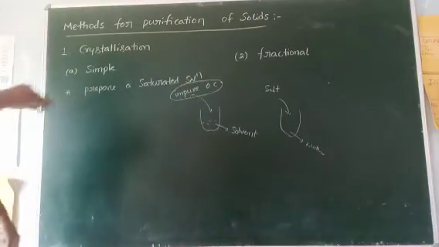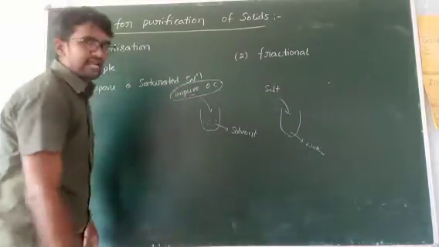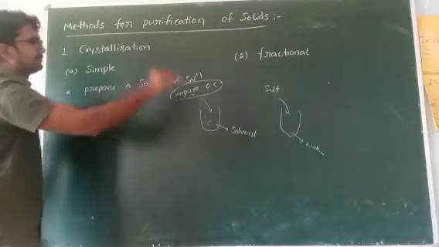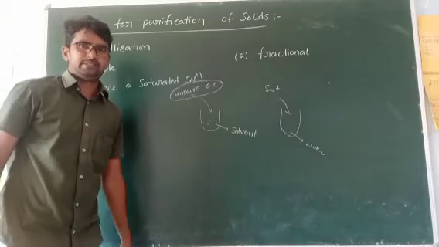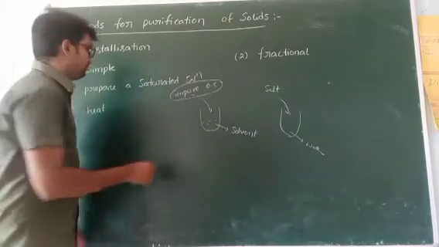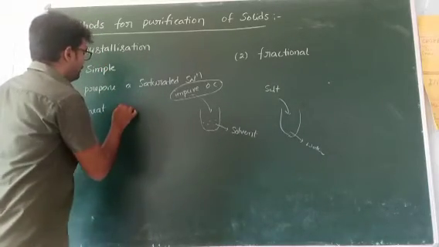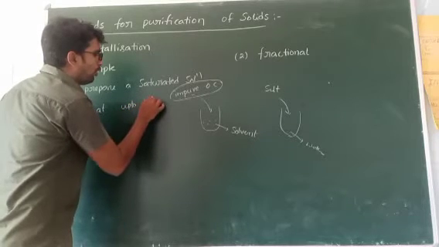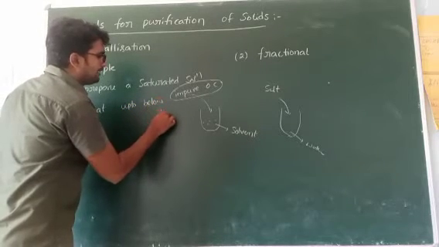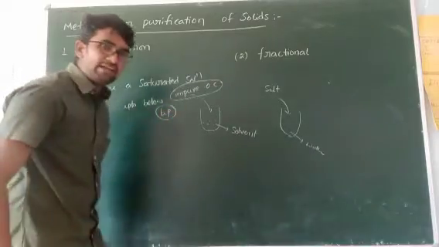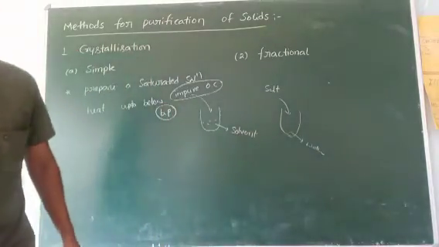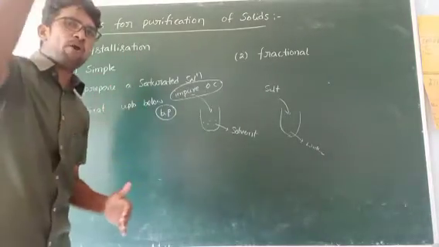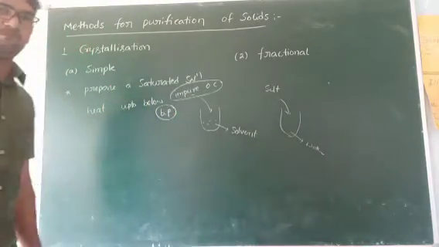After preparation of the saturated solution, heat the total content up to below its boiling point. Why, sir? If you heat greater than its boiling point, there is a chance of evaporation of the organic compound.